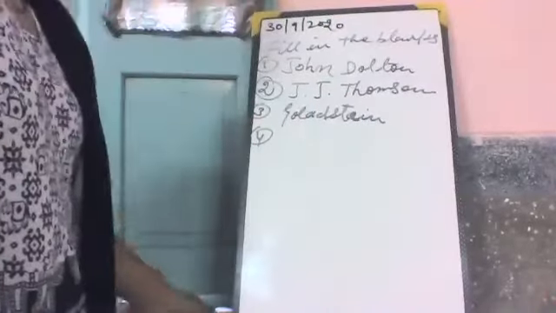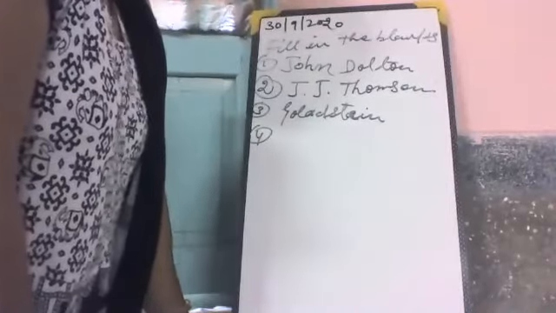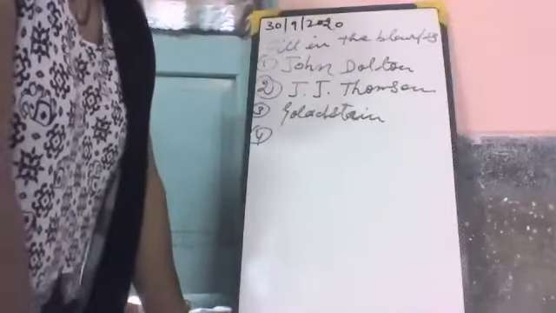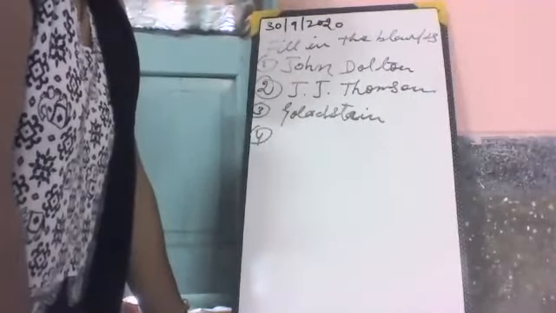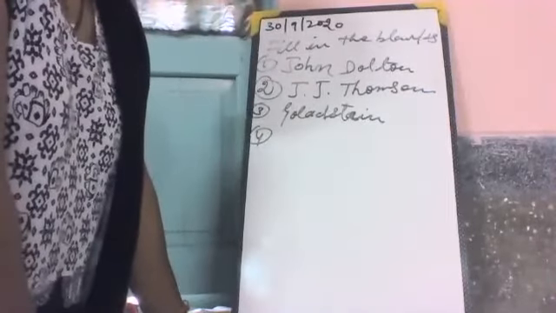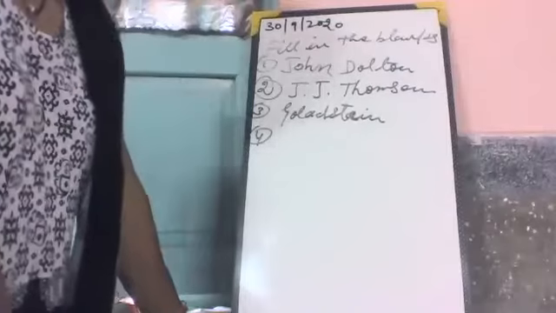The electron is found to carry 1.602 multiplied by 10 power minus 19 coulomb of negative charge.